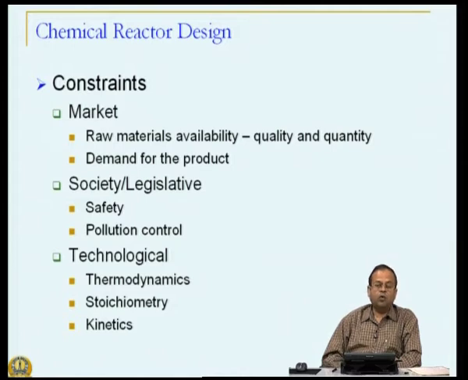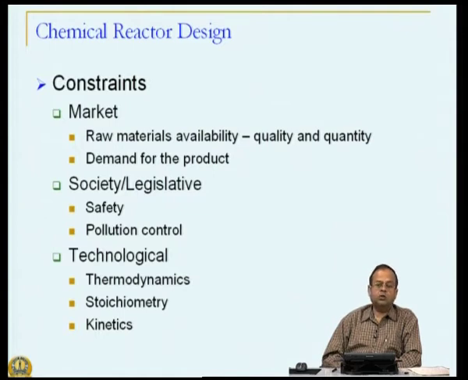Is there any way of overcoming this constraint? Yes, you may have a separation scheme where you continuously keep removing product, so that your thermodynamic equilibrium is shifted towards making more product. But whatever is the solution, there is a constraint. Stoichiometry is another constraint.